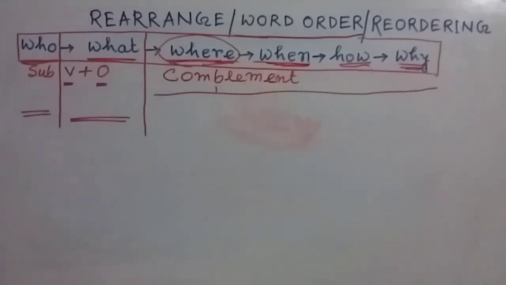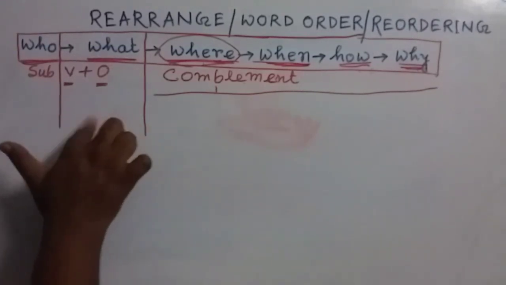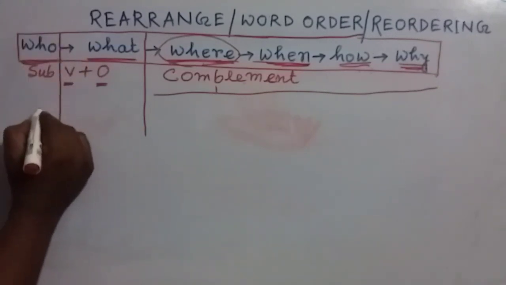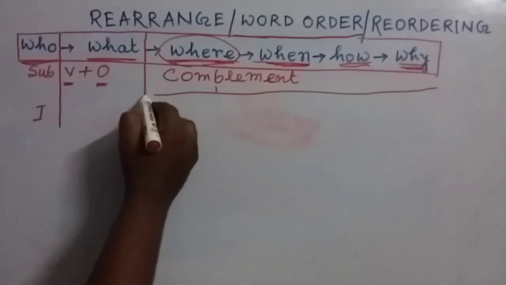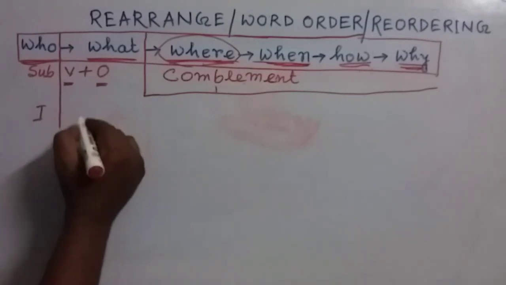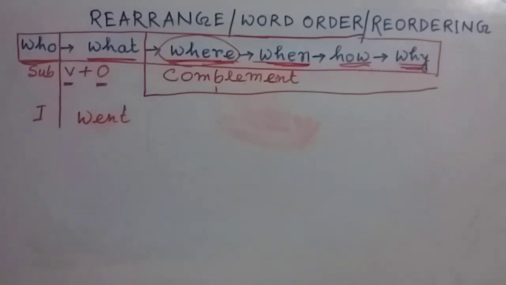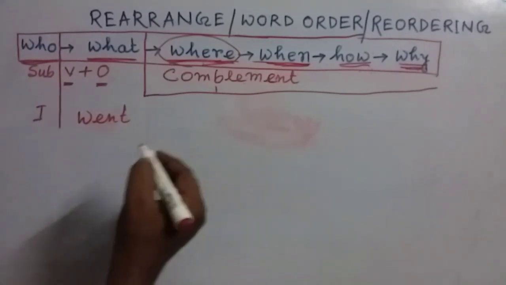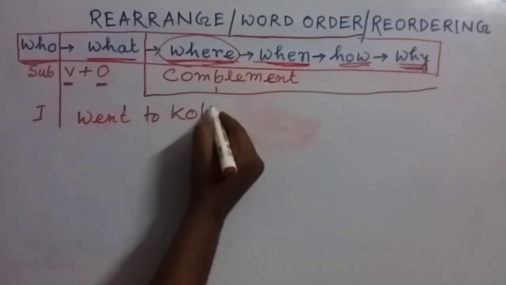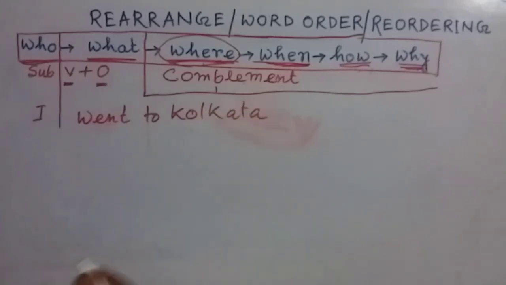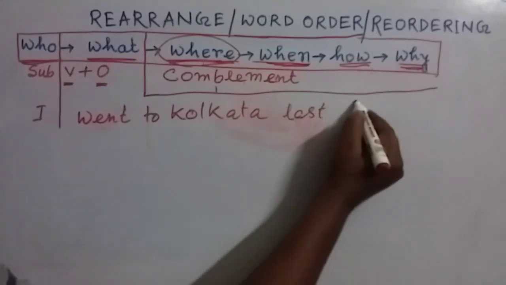I am just gonna give you an example. Let's look at the example. Suppose the subject is I, and in this verb part, we wrote down went. Now the place, went to Kolkata. I went to Kolkata last Sunday.